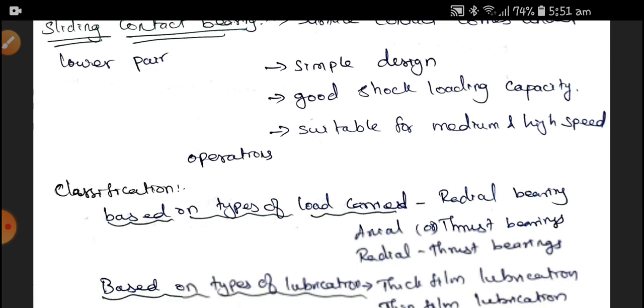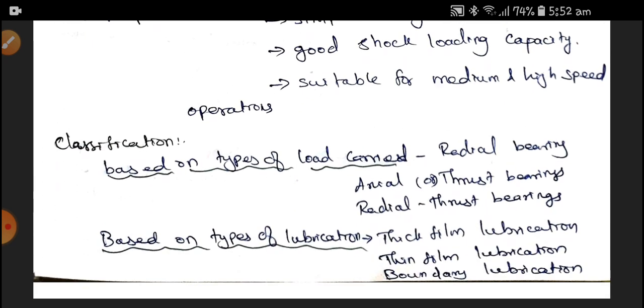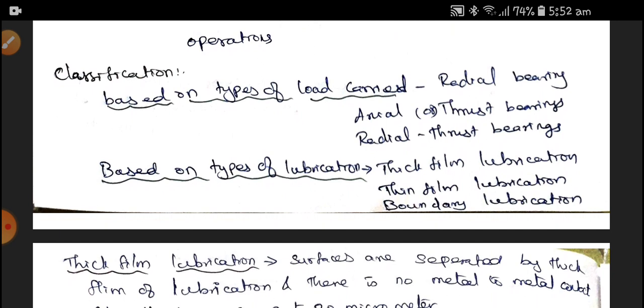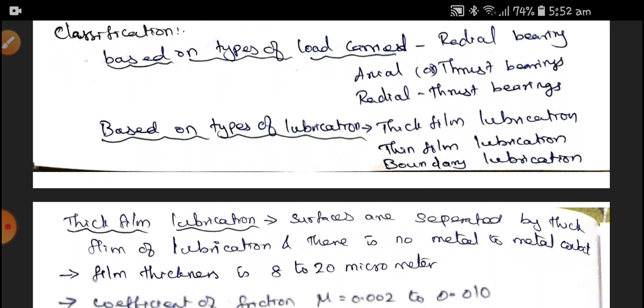The classification based on type of load carried: one is a radial bearing, axial thrust bearing, and radial thrust bearing. Based on the type of lubrication used: thick film lubrication, thin film lubrication, boundary lubrication, or we can say zero lubrication.